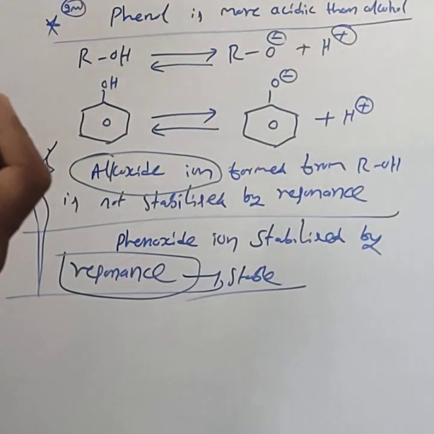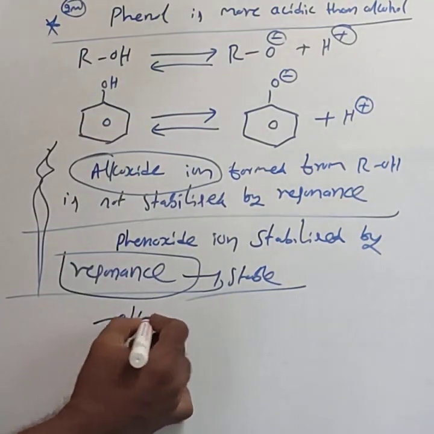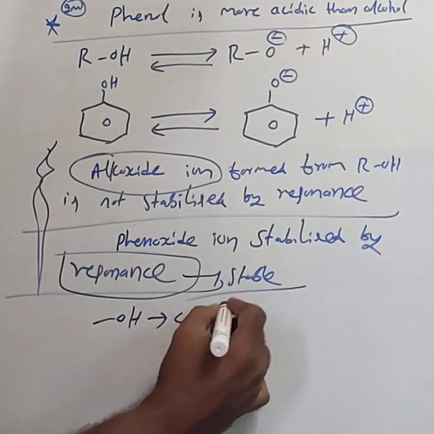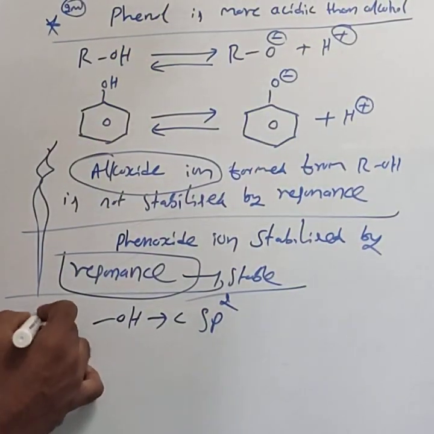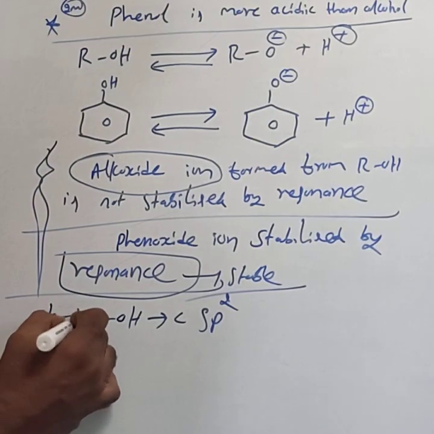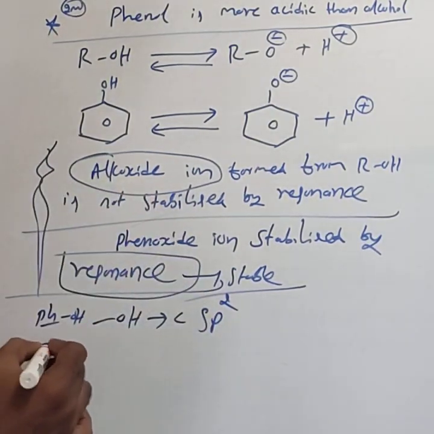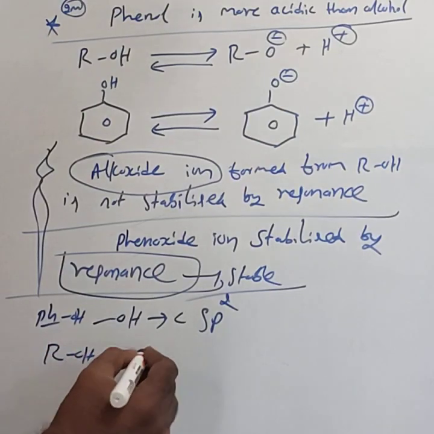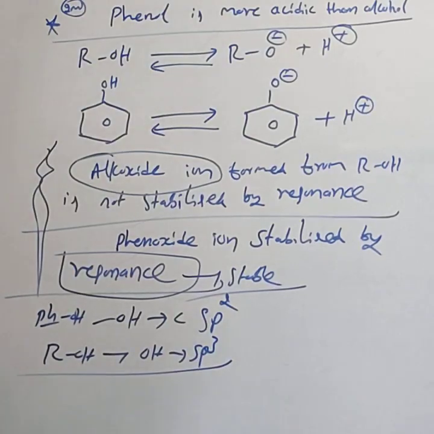In another form, we can also explain. In phenol, the OH bonded carbon atom is sp2, while in alcohol, the OH bonded carbon is sp3.